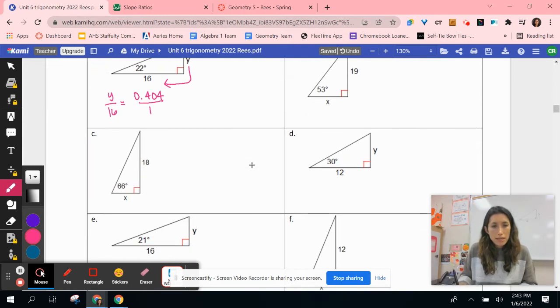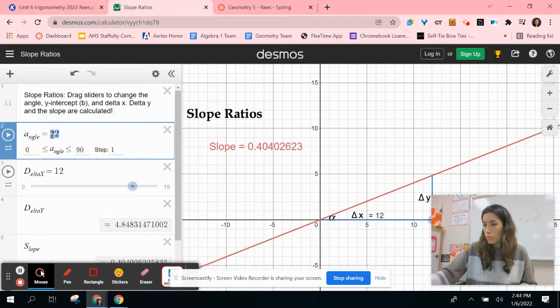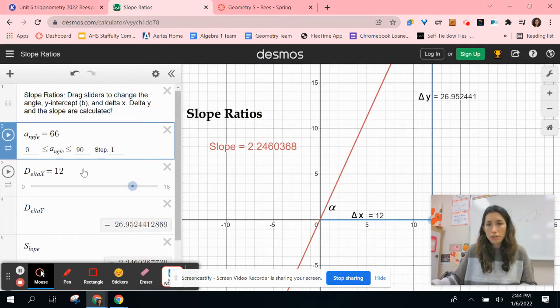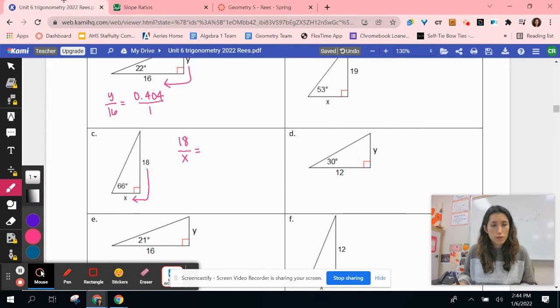Try one more set up together. Remember, it's always change in y over change in x. Height divided by base. So we're going to do 18 over x for this one. And in order to figure out what we're setting it equal to, we need to know what a 66 slope ratio is. So our angle for 66 gives a slope ratio of 2.246. And I'll put that over 1.